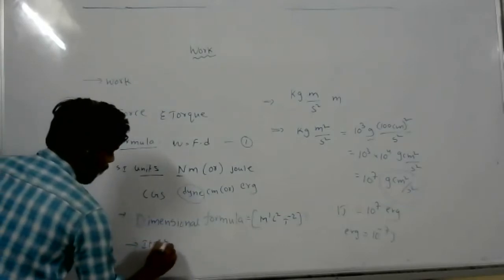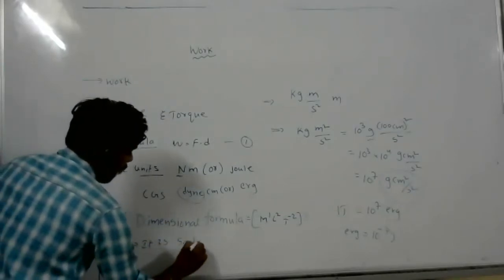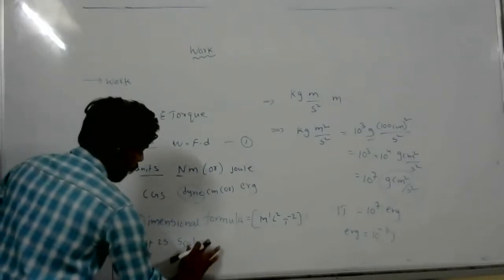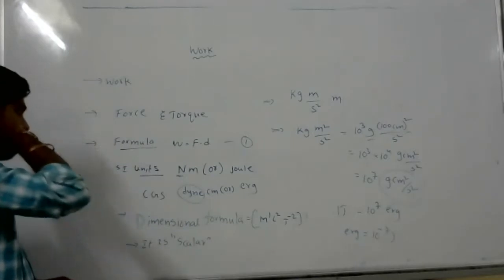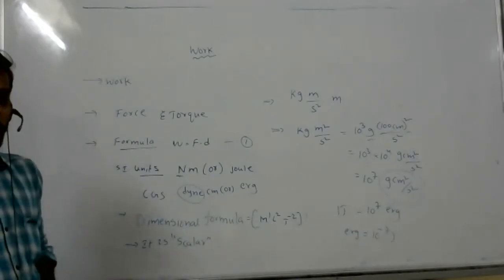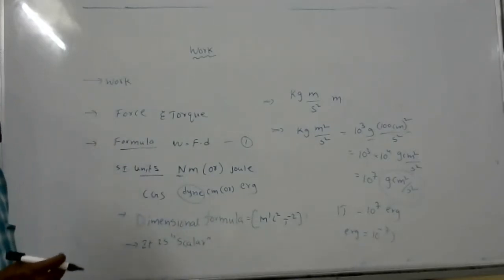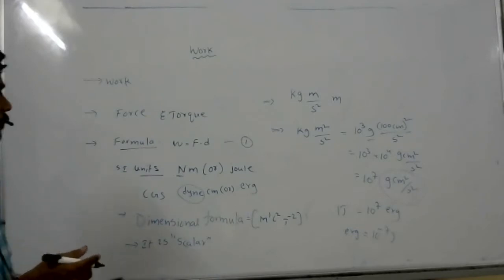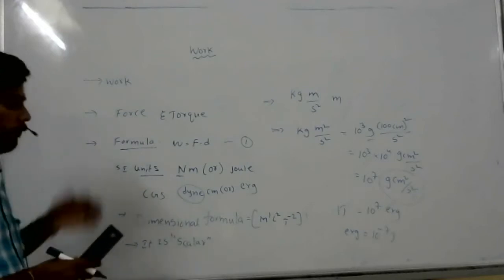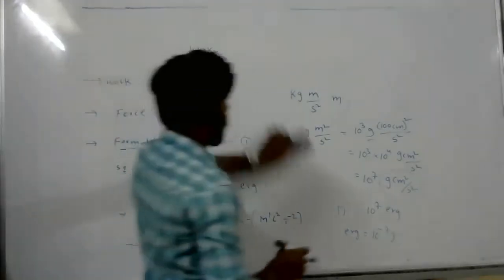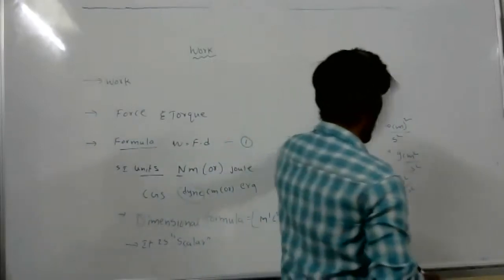It is a scalar. It is a scalar, which means work is a scalar quantity, okay? Yes, sir.